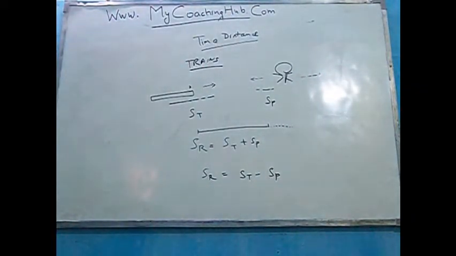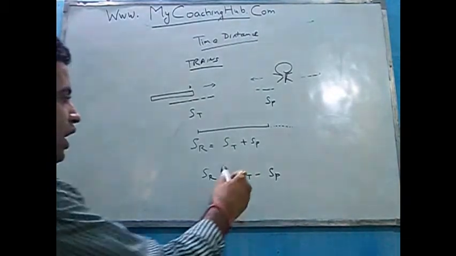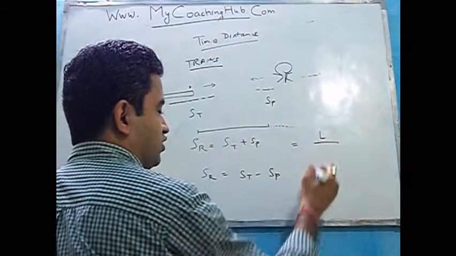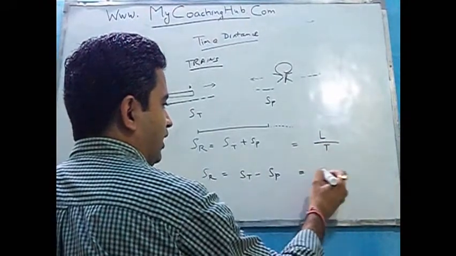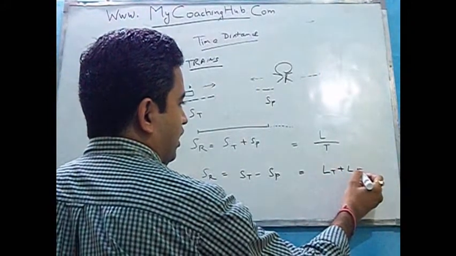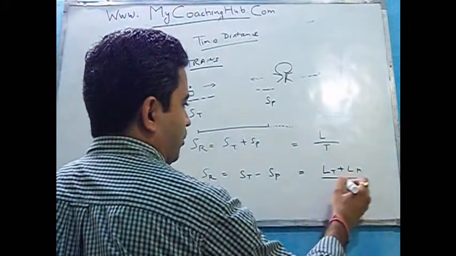Pay attention to this again. And the formula will remain the same here also. Whatever length or the distance is travelled divided by the time, here also whatever length of the train plus length of the moving object, let us say ln, upon the time.